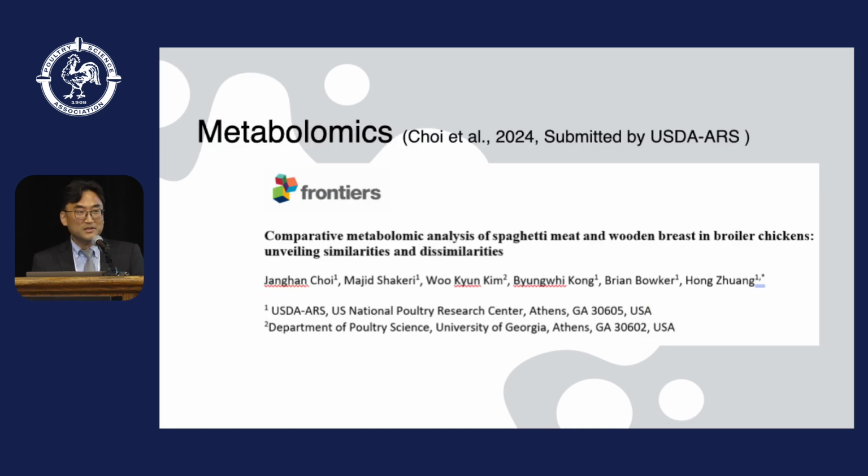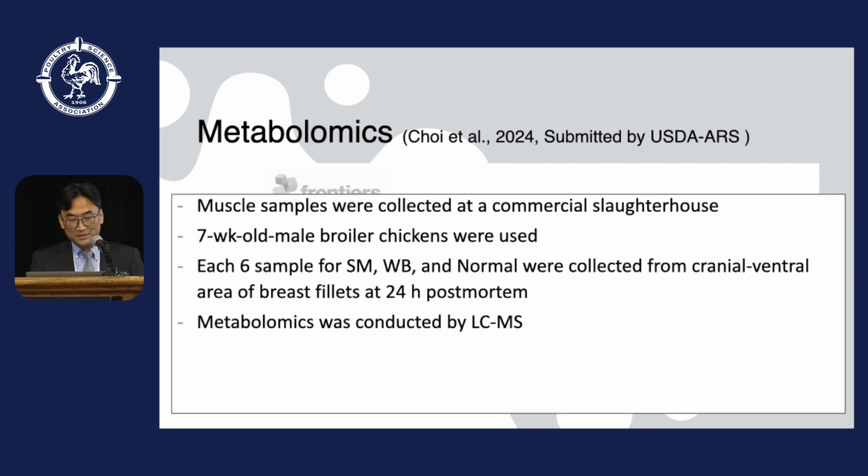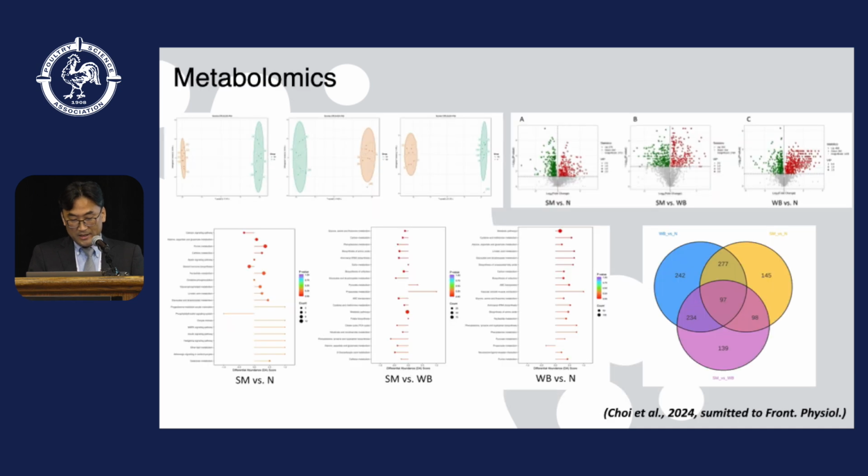An independent metabolomics study has been conducted in our group. In this study, muscle samples were collected at a commercial slaughterhouse, and 7-week-old male broiler chickens were used. Six samples each for spaghetti meat, woody breast, and normal fillet were collected from the cranial ventral area of the breast fillet at 24 hours post-mortem. Metabolomics was again conducted by liquid chromatography mass spectrometry, and data processing, pathway analysis, and filtering were conducted with this data.